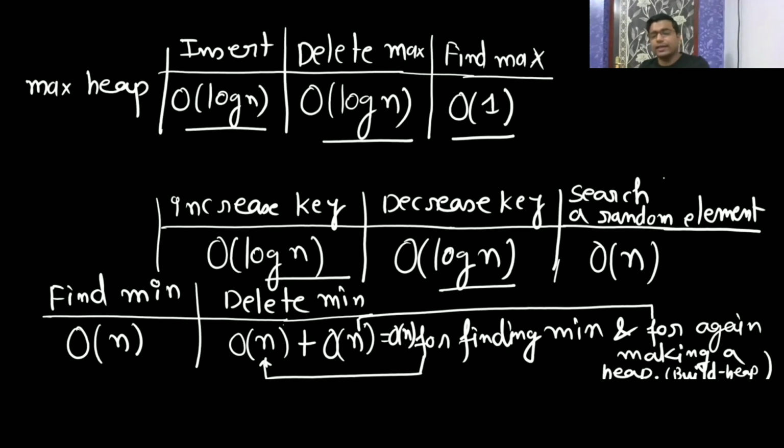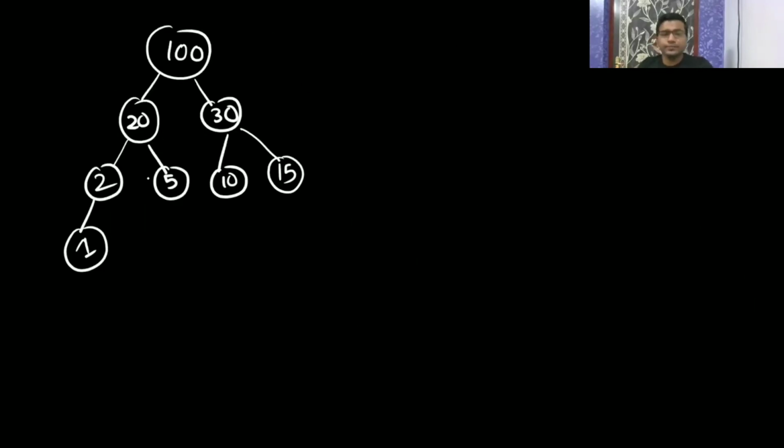Just like here, after deleting it is a max heap only: 20 is greater, 30 is greater, then 2 is greater than 5. So after deletion it is not required to call build heap. We check after deletion, and if it is a max heap only, then there is no need to call it.